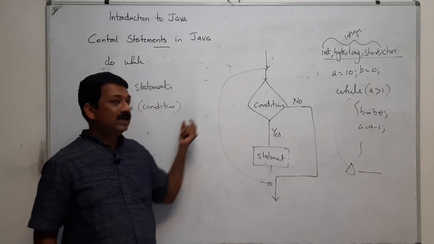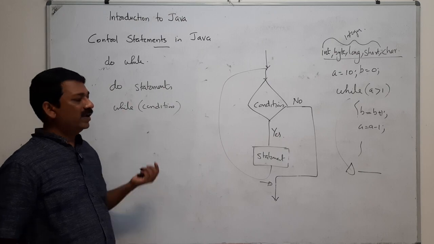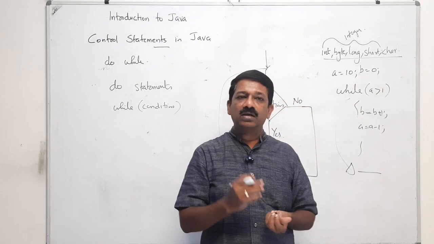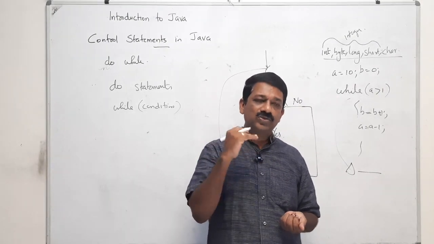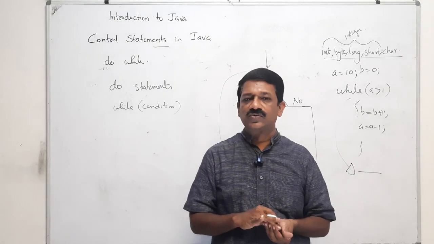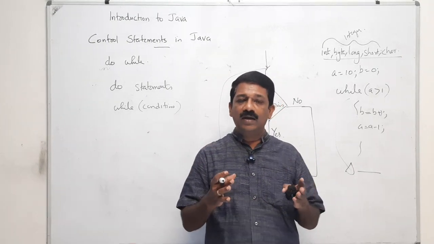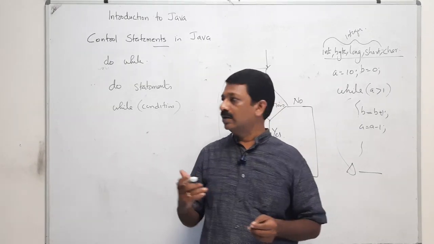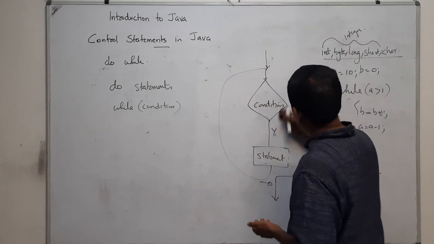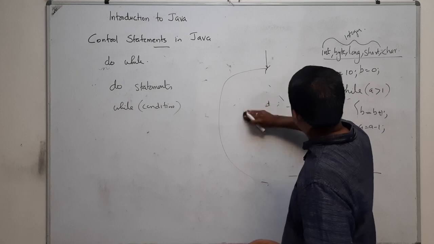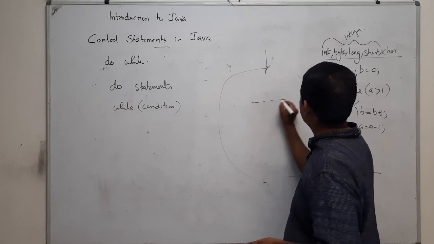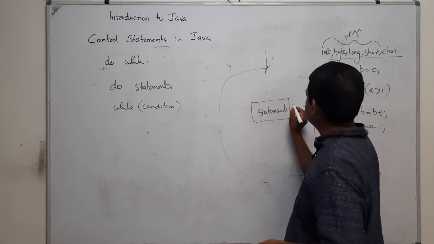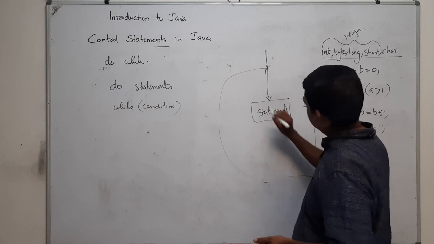The difference between the while statement and the do while statement is that in the while statement, for the first iteration, it checks the condition, and only if the condition is true will it execute the sequence of statements. But in do while, the sequence of statements is executed at least one time. That means at least a single iteration of the body is executed.